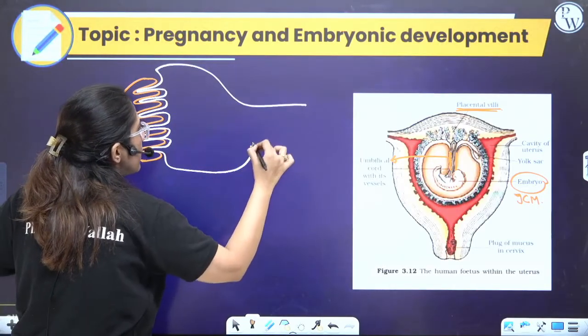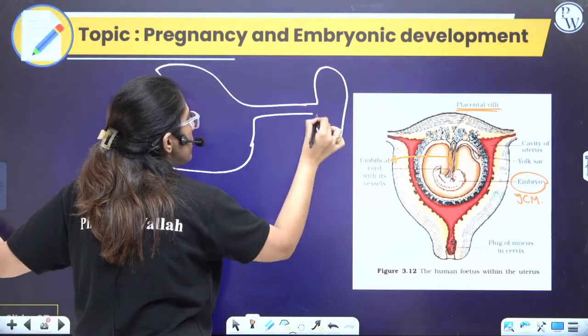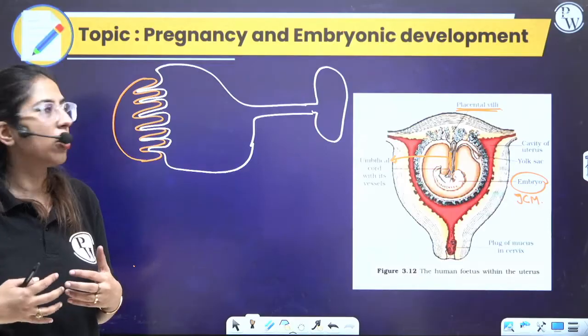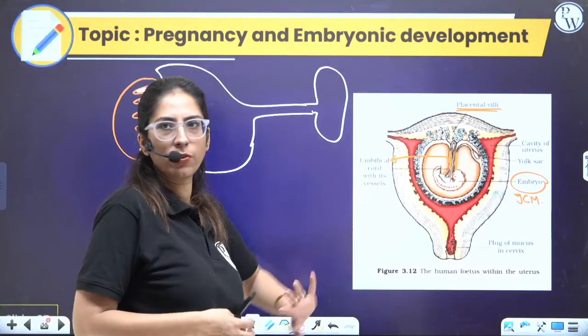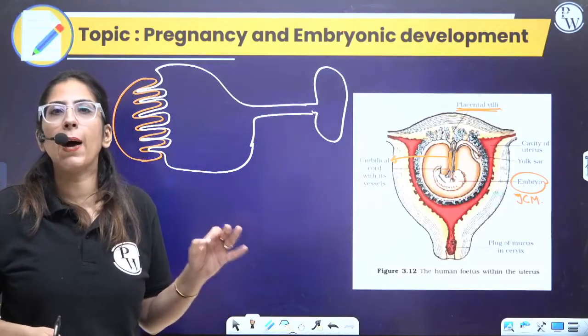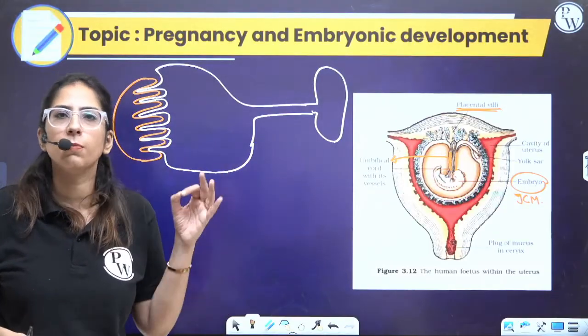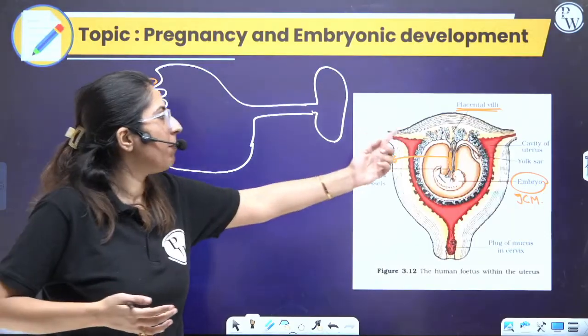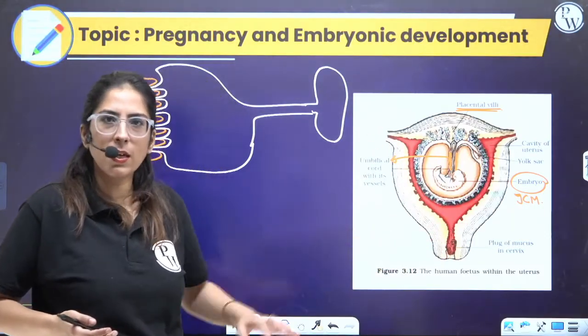This is the placenta, this is the umbilical cord, and this is the baby. These are the villi, chorionic villi-like structures. This placenta is formed by the trophectoderm or the trophoblast. The umbilical cord is the one which is connected. Done? Are you getting this point?